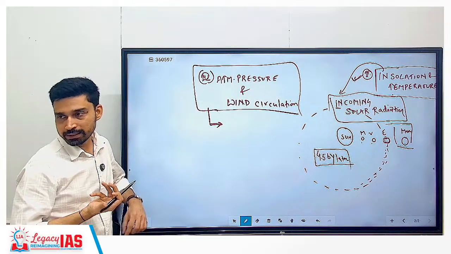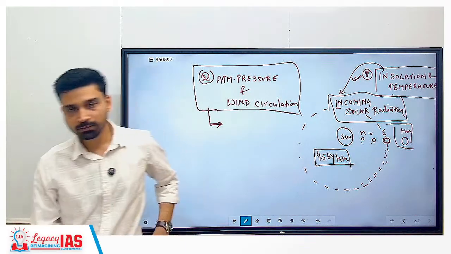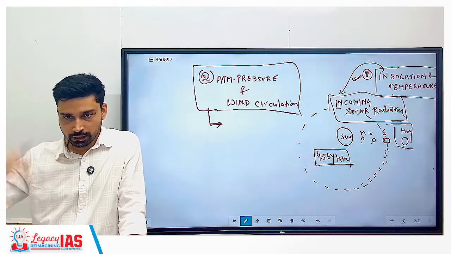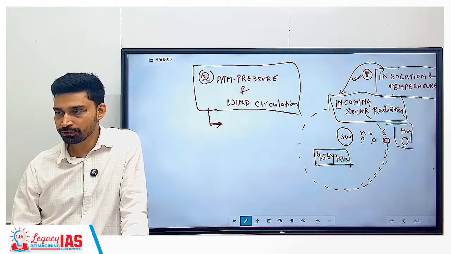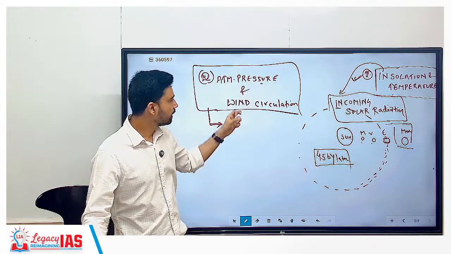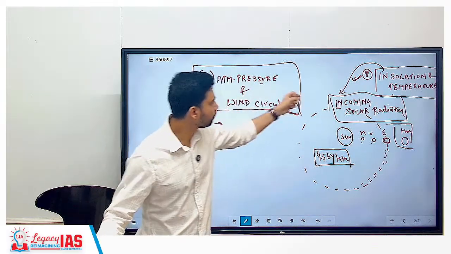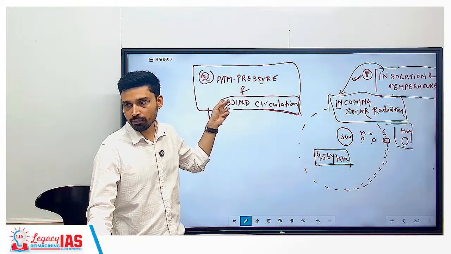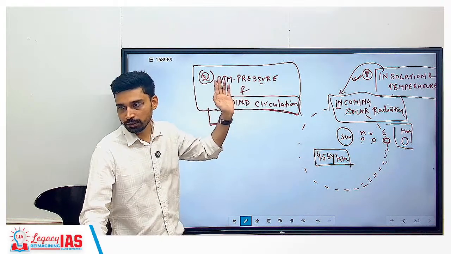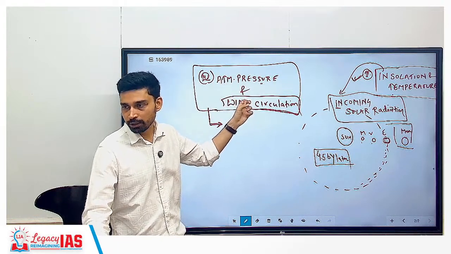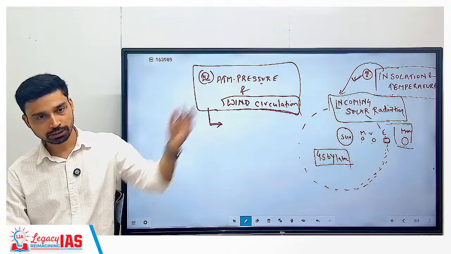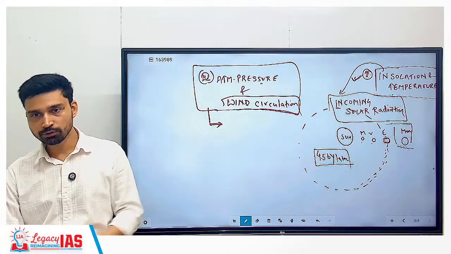Pressure means, what is atmospheric pressure? We have discussed that the atmosphere is made up of gases, and gas molecules have certain energy. So they are basically transferring this energy to the surface, and this is seen in the form of what? Atmospheric pressure, right? And because of this pressure, what do we see on the earth? Circulation of wind. If, suppose, imagine everywhere on the earth you had the same pressure, there would not have been any movement of wind. And wind is also very important for the sustenance of life, because it brings what? It brings moisture, it brings humidity, it causes rainfall.